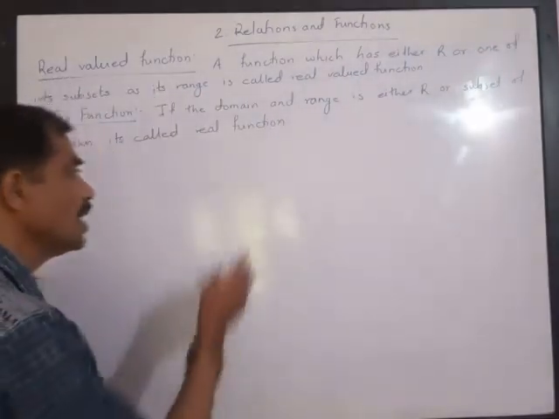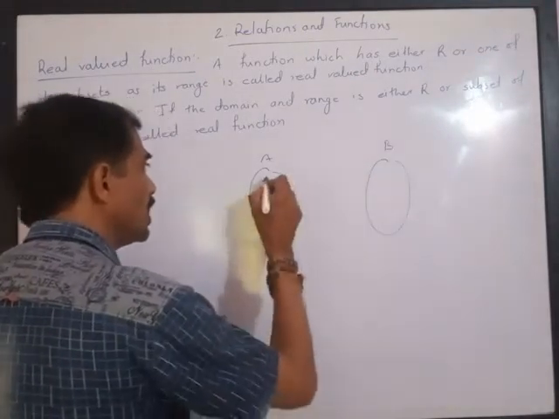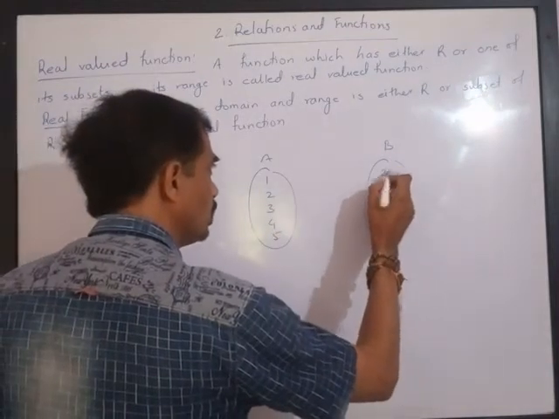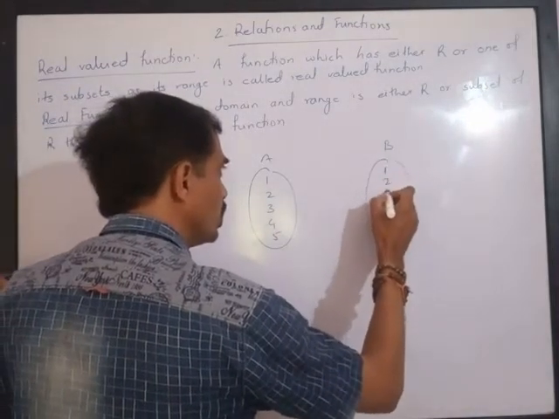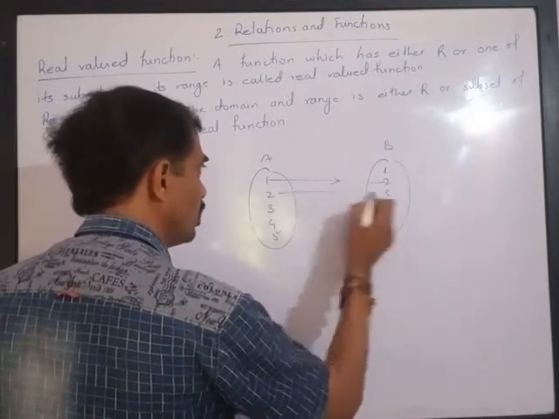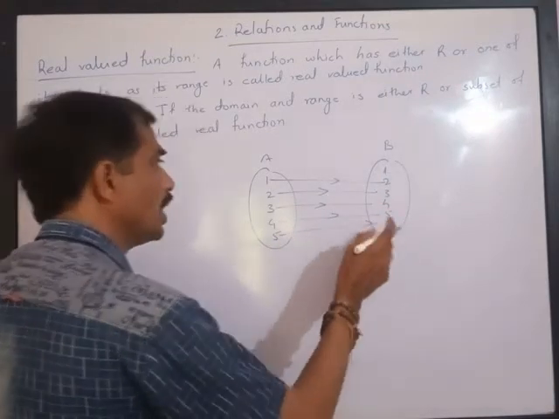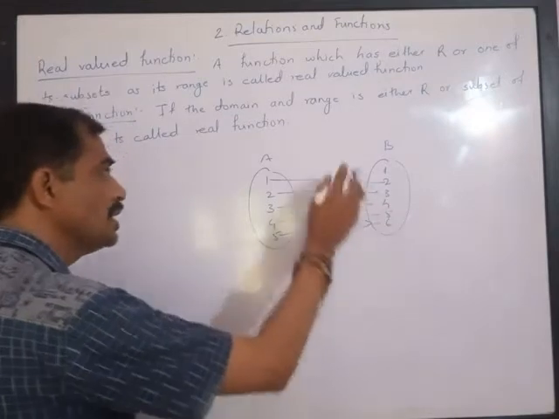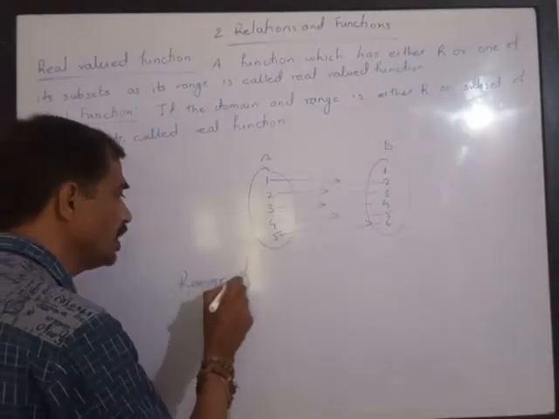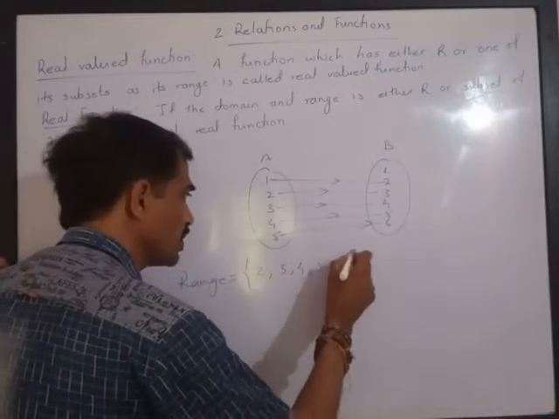Try to understand this. If this is set A and set B, set A is 1, 2, 3, 4, 5 and set B is 1, 2, 3, 4, 5, 6, 7. Then we have studied that the range of this is a set of 2, 3, 4, 5, 6.